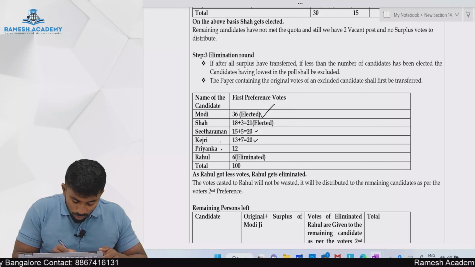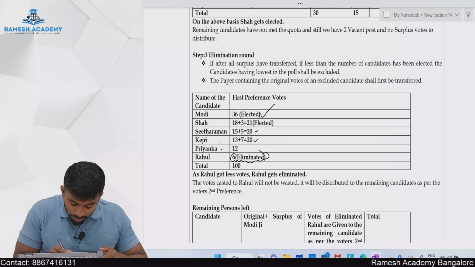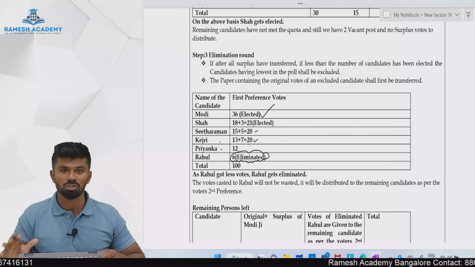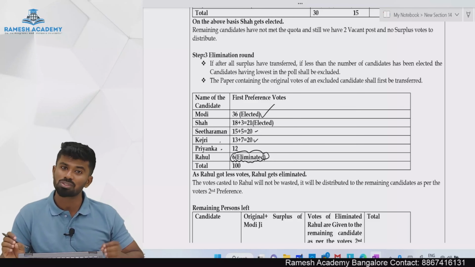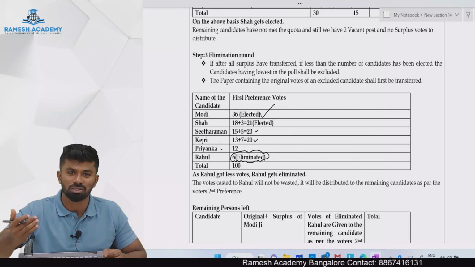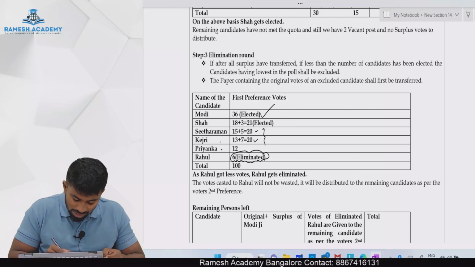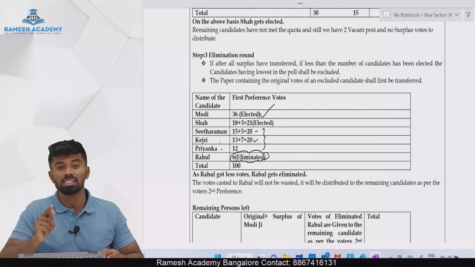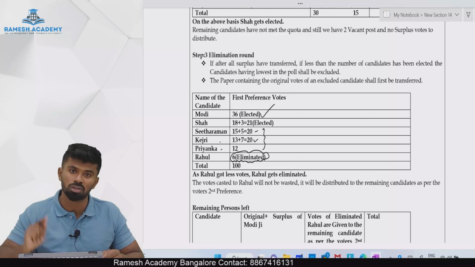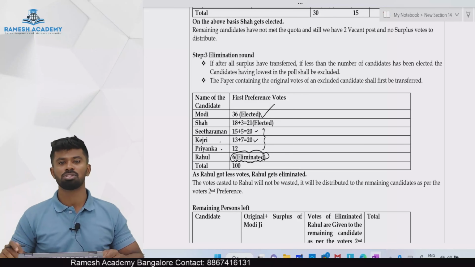So what about the people who cast their vote to Rahul? He has 6 votes. Will they be wasted? No. Those 6 votes will be transferred to the remaining candidates, that is Sitaraman, Kejri and Priyanka, as per the second preference of the voters who cast their vote to Mr. Rahul.